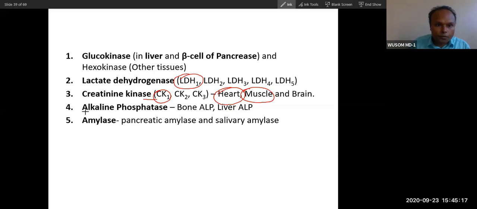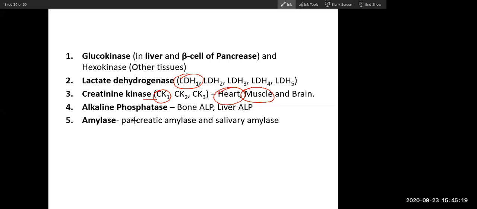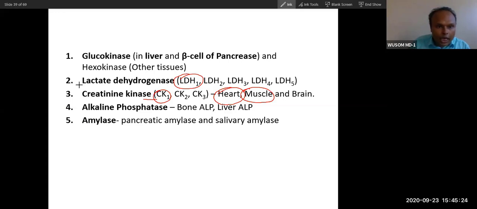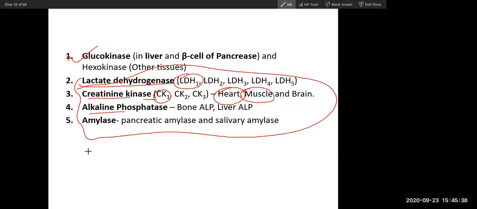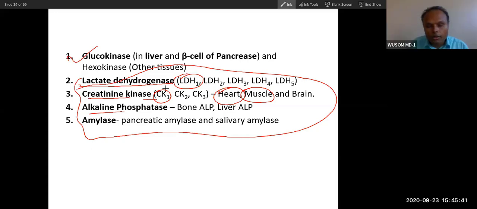Okay, so doctor, do you want us to memorize these examples, or are these just examples? Can you remember the names of the enzymes? Lactate dehydrogenase, creatine kinase. Even if you don't memorize, no problem. Just remember these are all lab tests, a lot of lab tests. These enzymes will come again slowly in due course of time. Wherever necessary, we will explain about all these enzymes.